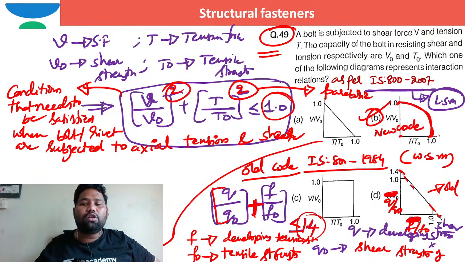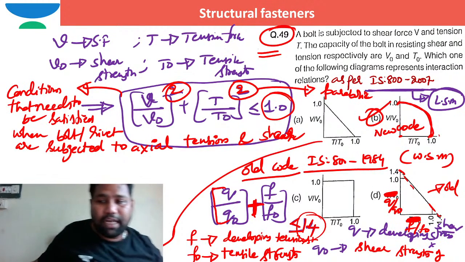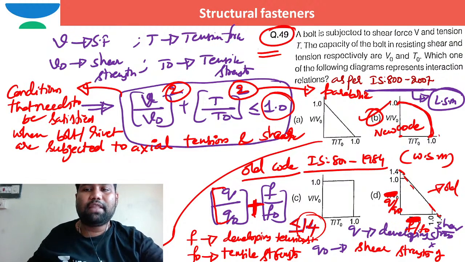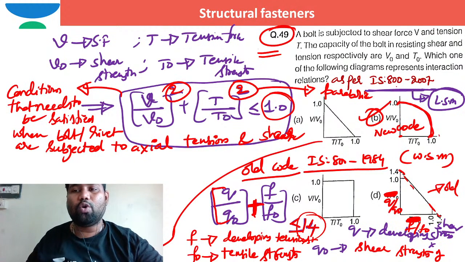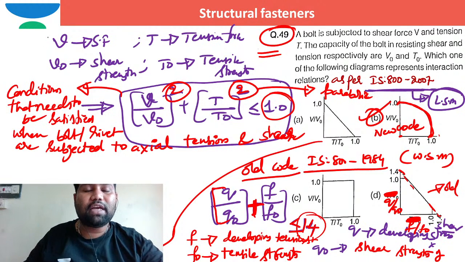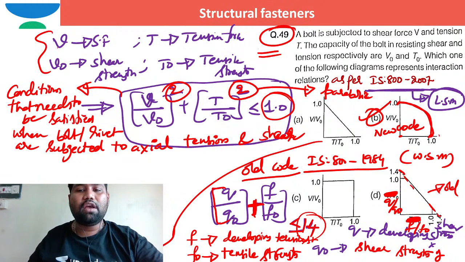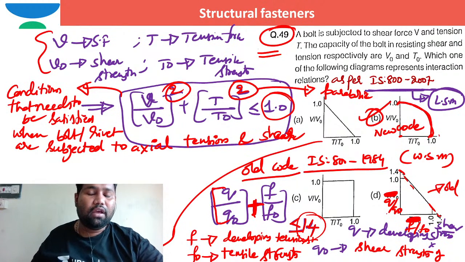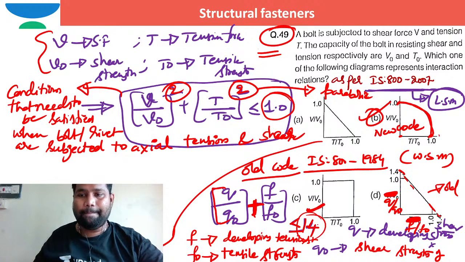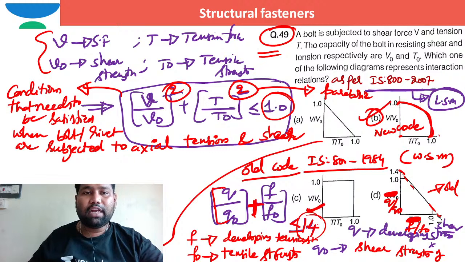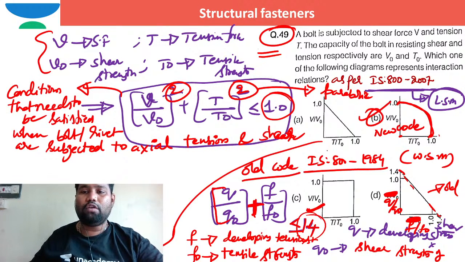In the old code I can pick option D as the correct option. But they are clearly mentioning as per new code of practice. In the new code, the same thing is given with respect to forces, whereas in the old code the same stuff was given as a straight line relation, with a maximum limiting value of 1.4. This is the difference between old code and new code for the same clause.